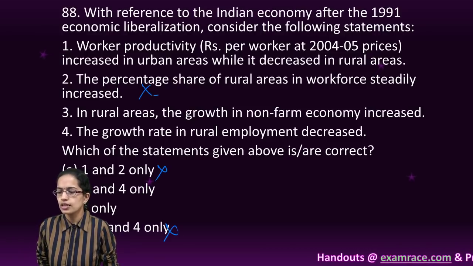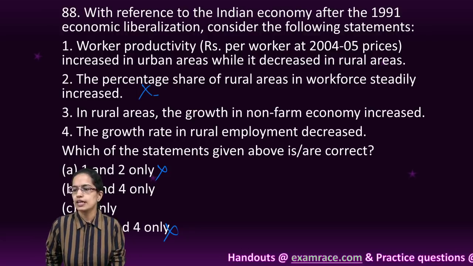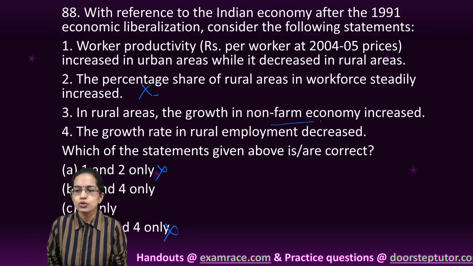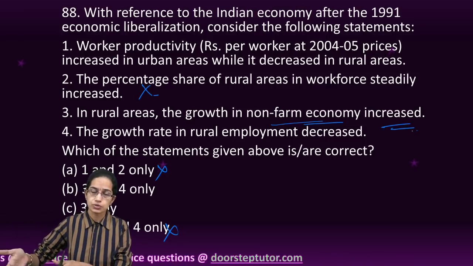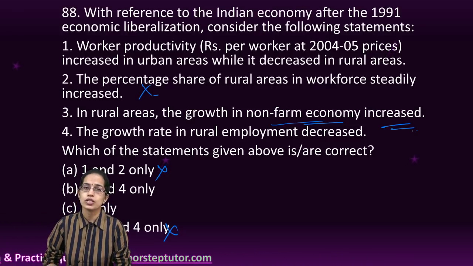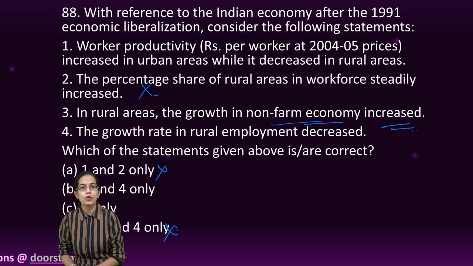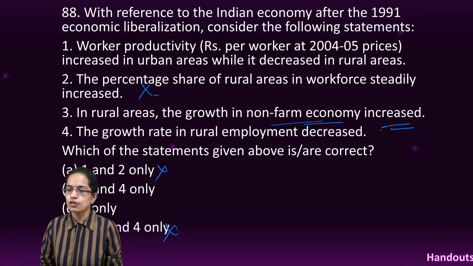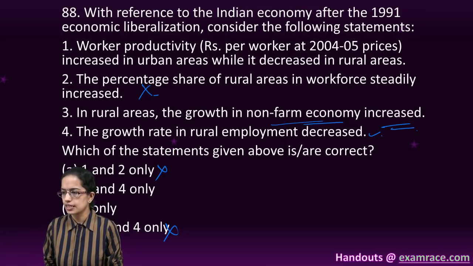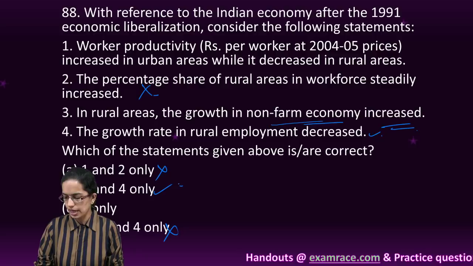Since 2 is incorrect, these two choices are simply cancelled out. Now the rural area, the growth of the non-farm economy has been increased. That we have already seen in our Kurukshetra and Yojana editions that we have talked about, how the percentage of people employed in the agricultural sector has been constantly declining, and the rate of rural employment has decreased again. So you would have 3 and 4 as the right option.